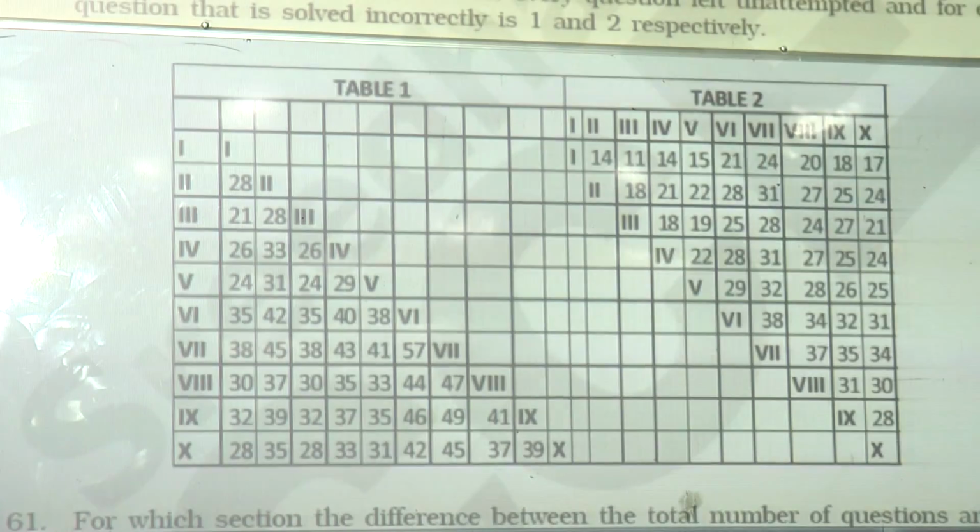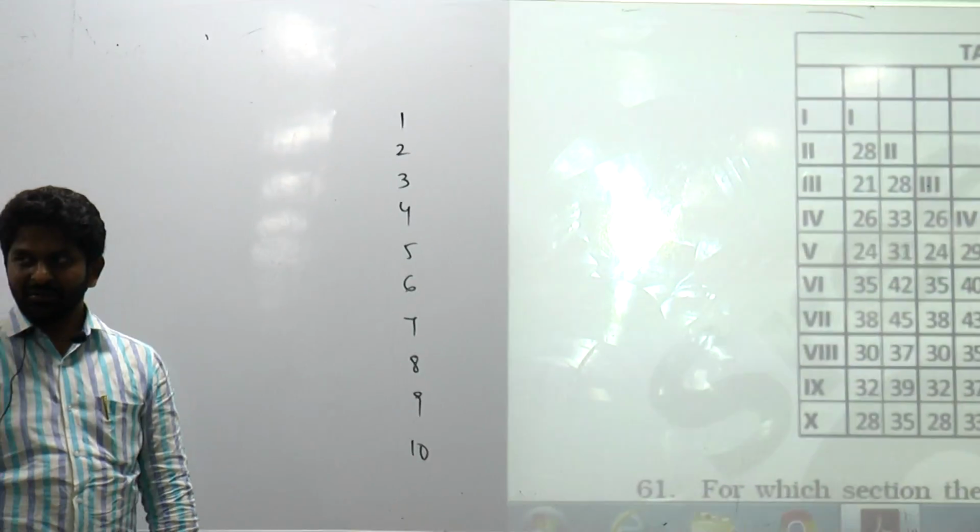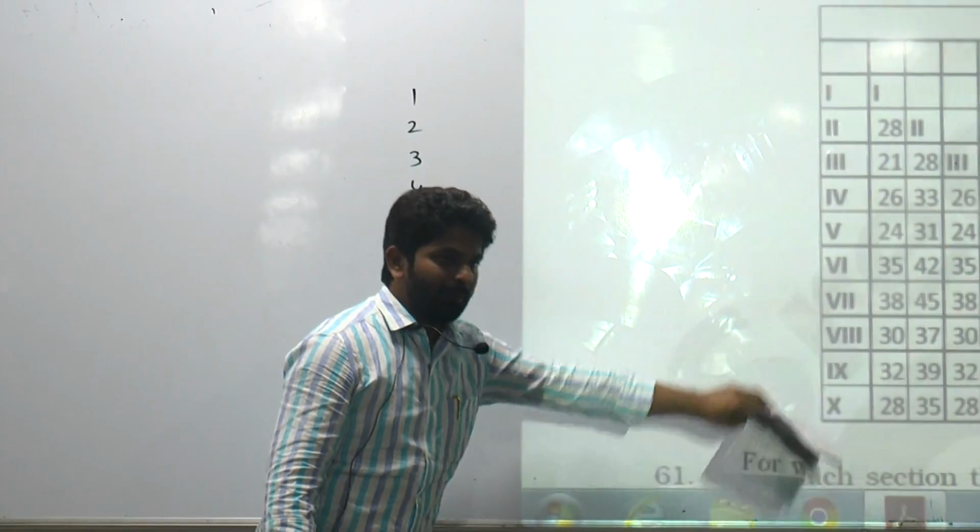Okay? Now, first of all, what do you need to do? You need to know how many questions were there in each section. 1, 2, 3, 4, 5, 6, 7, 8, 9, 10. 10 sections. So first let me calculate the total number of questions, in the sense that was there in table 1.